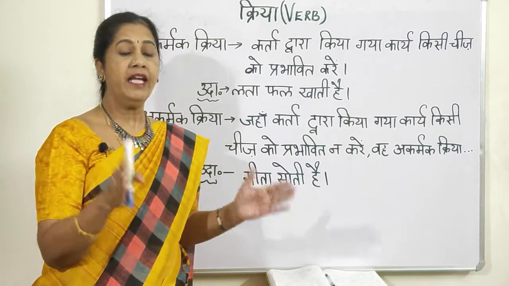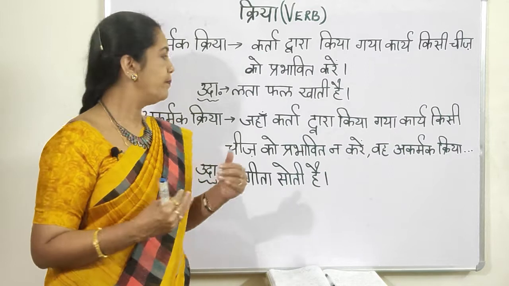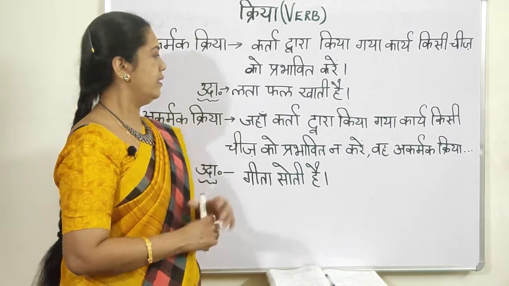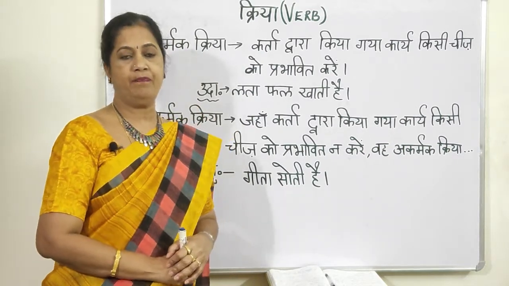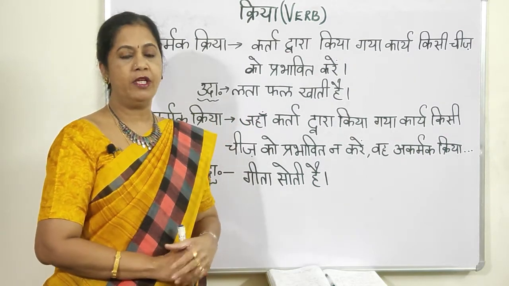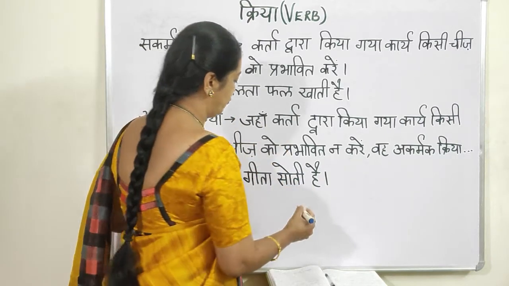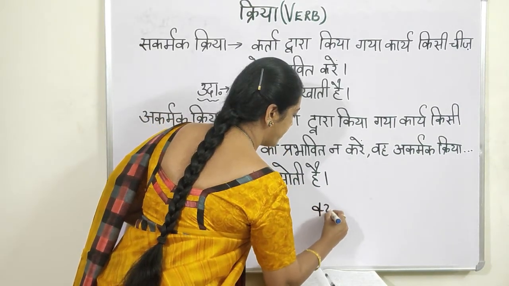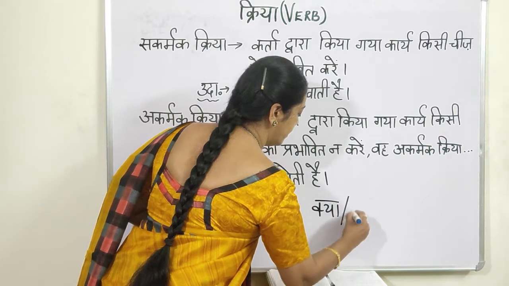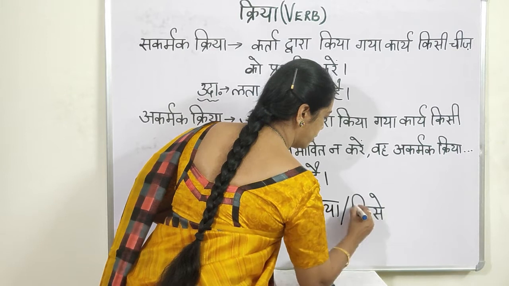But in grammar there are always exceptions, right? Now I am saying Lata phal khati hai. How to identify that is a transitive verb? I will tell you the questions you need to remember. Kya, and kise is nothing but kisko.